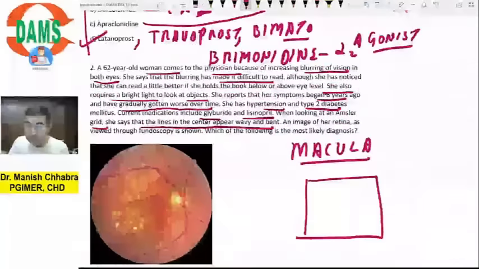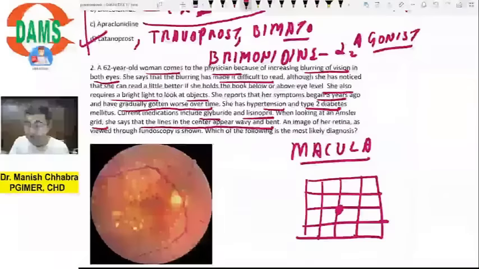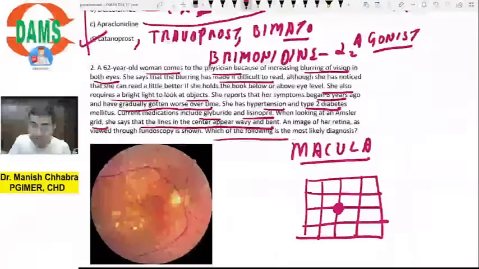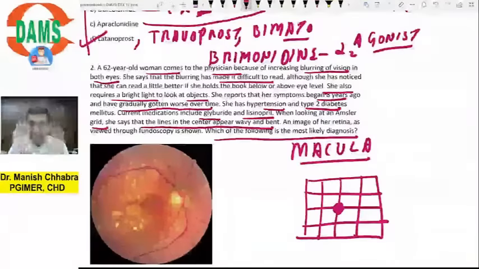I had shown you in the class as well, there is a grid like this. You ask the patient to replicate this grid. If there is a problem in the central retina or macula, the Amsler grid test is positive. So which of the following is the most likely diagnosis? Something related to central retinal pathology.